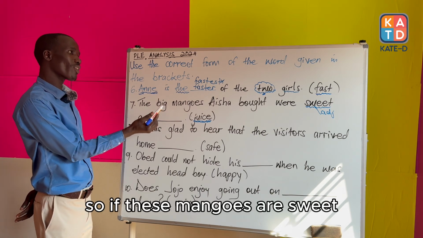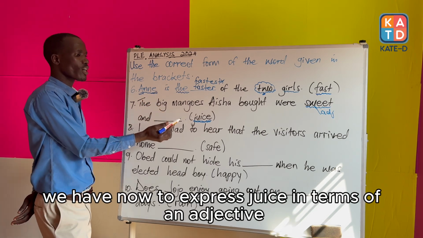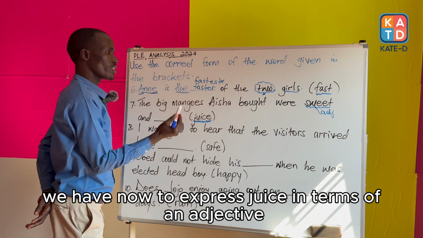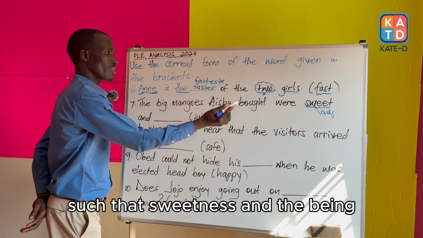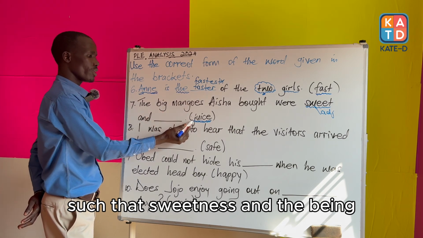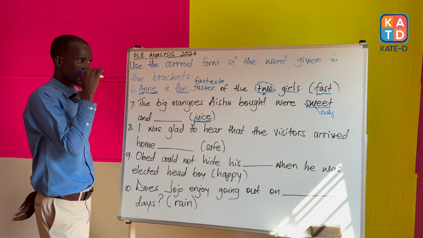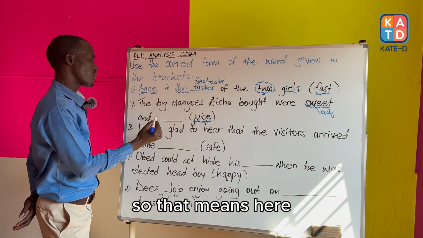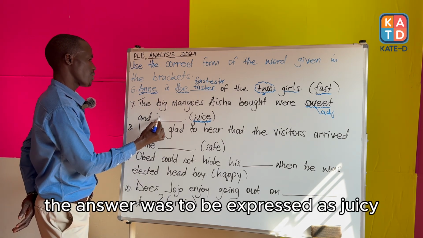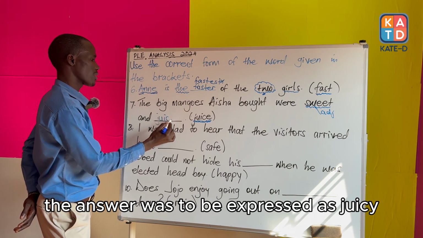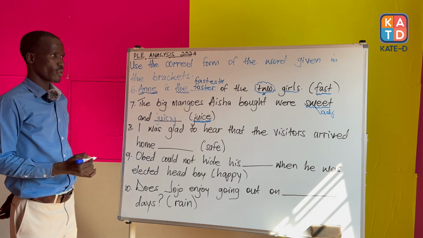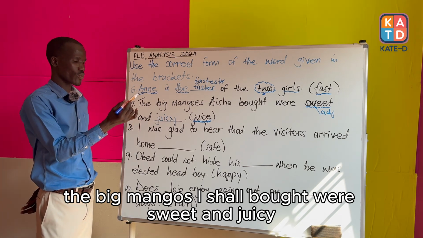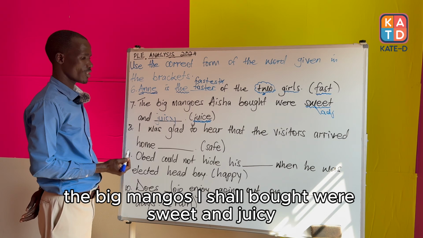So if these mangoes are sweet, we have now to express juice in terms of an adjective such that sweetness and the being juicy, they are matching. So that means here the answer was to be expressed as juicy. The big mangoes Aisha bought were sweet and juicy.